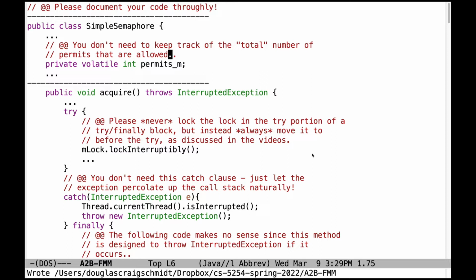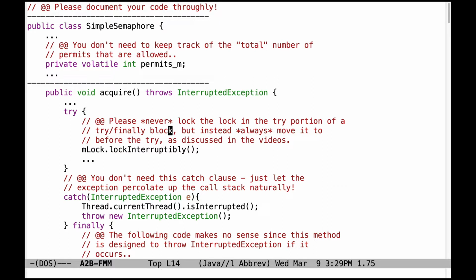Next, inside the simple semaphore class, don't define a field that keeps track of the total number of permits that you think may be allowed. That's not the way that semaphore semantics are defined in Java, and they're not the way that we define semaphore semantics in our simple semaphore class either. They can grow without bound every time release is called. That's just the way it works.